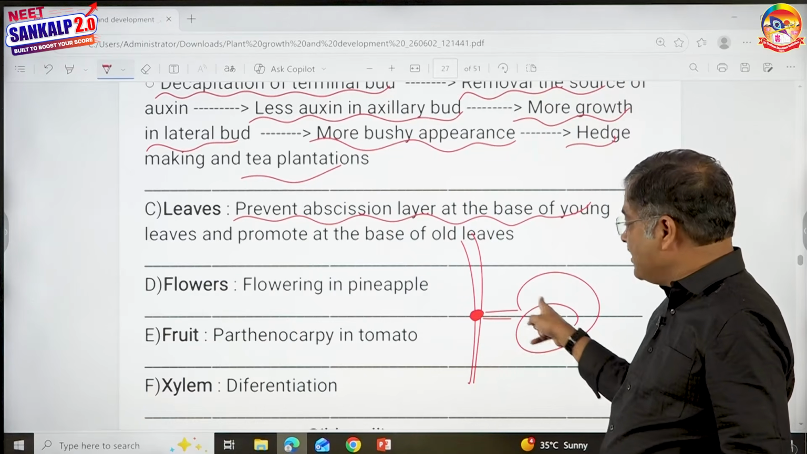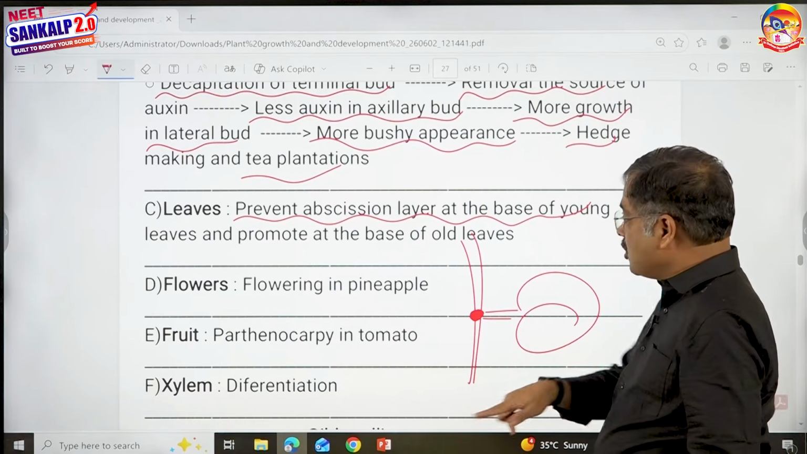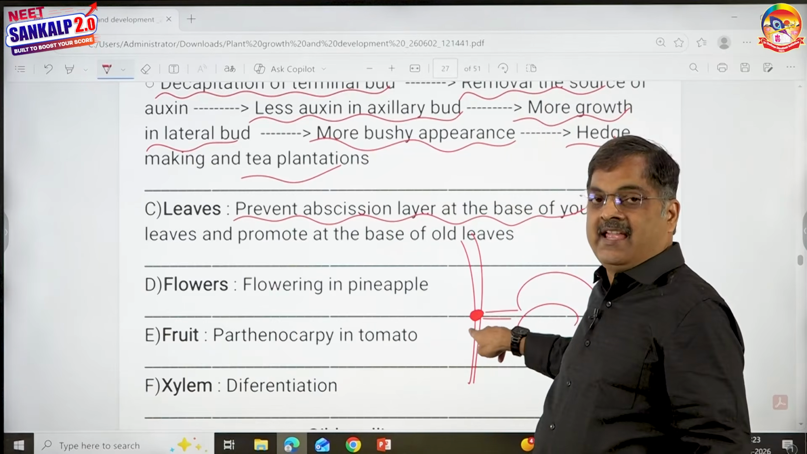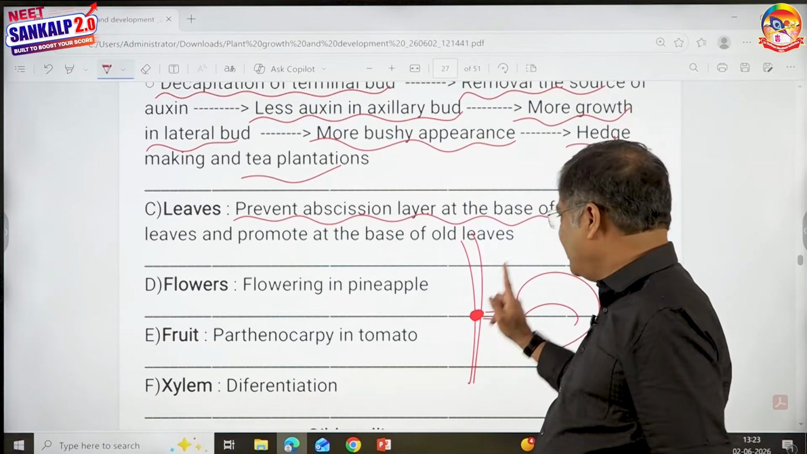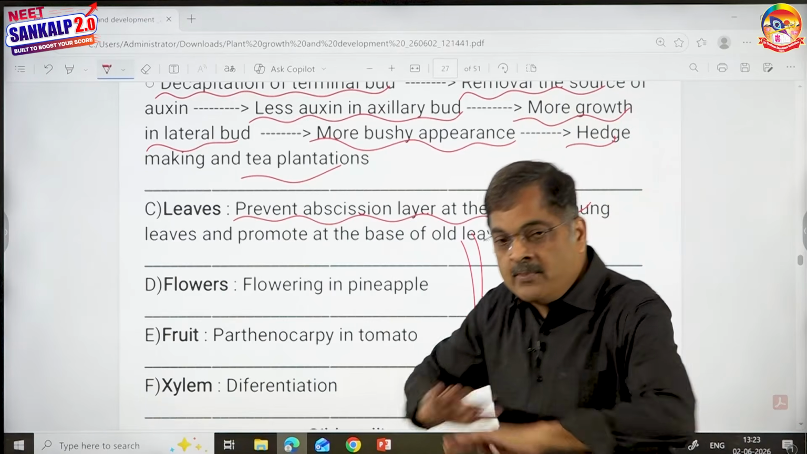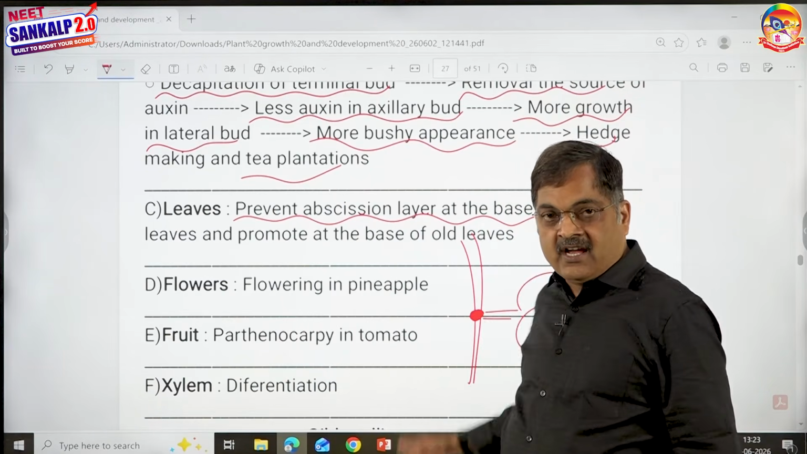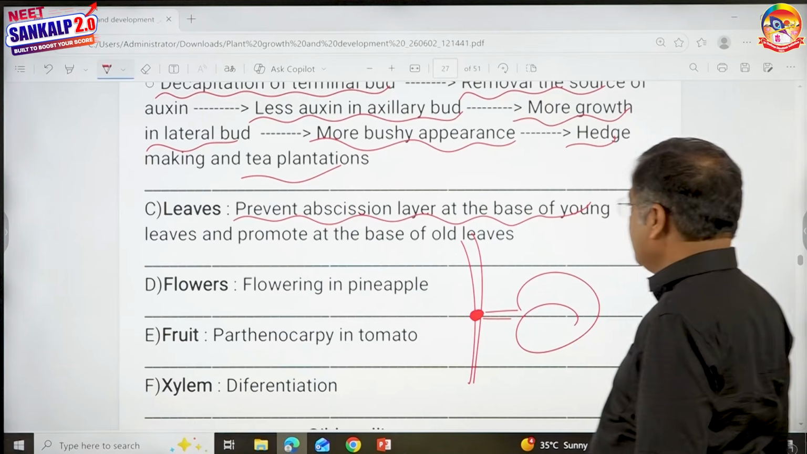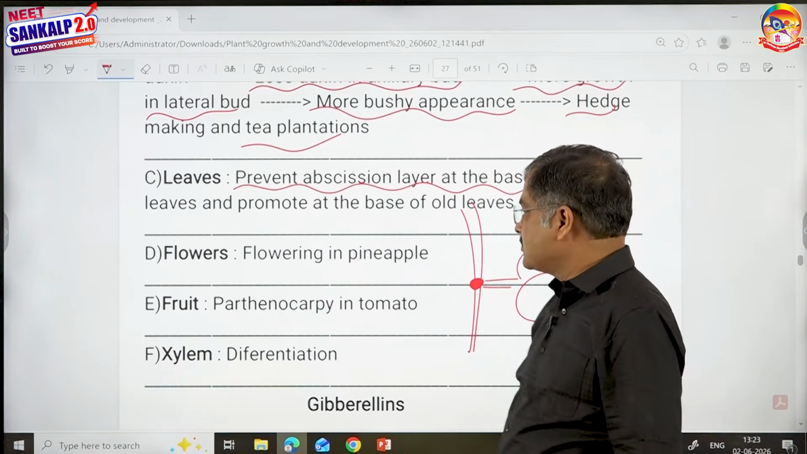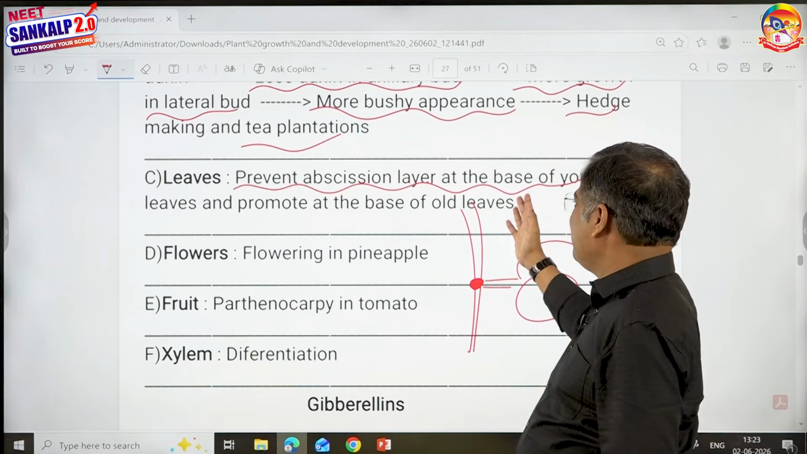When more water and minerals cannot enter, the leaves are going to fall. That abscission layer is said to be the abscission layer. So what auxins do is remove this abscission layer so that these young leaves can grow. It prevents the abscission layer at the base of young leaves and promotes it at the base of old leaves.